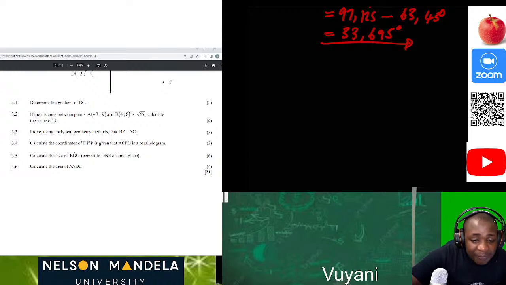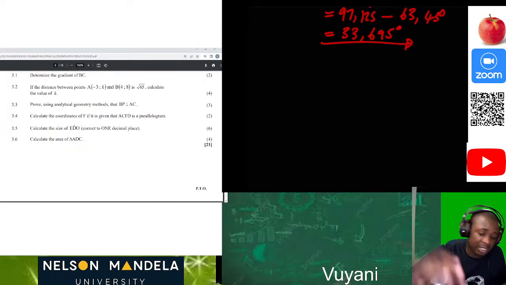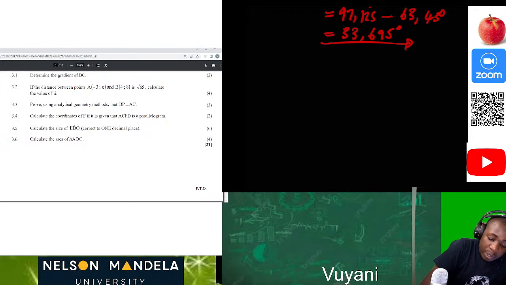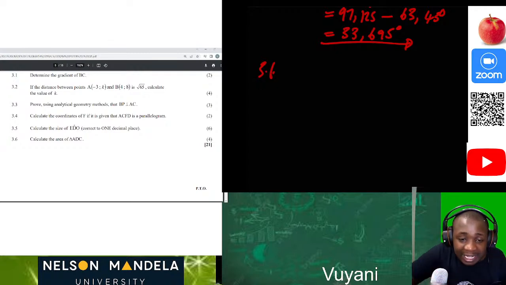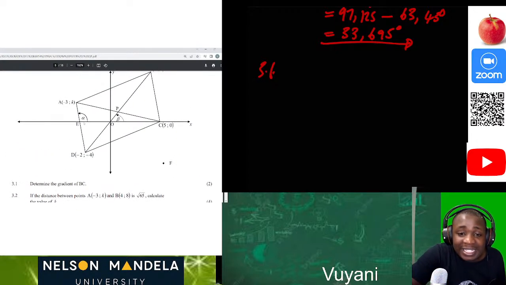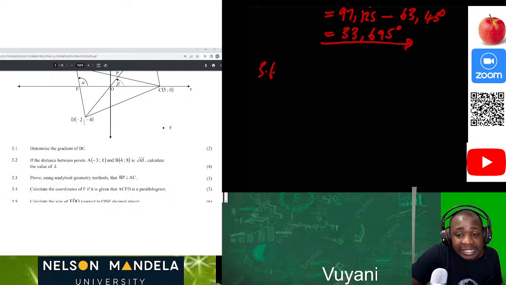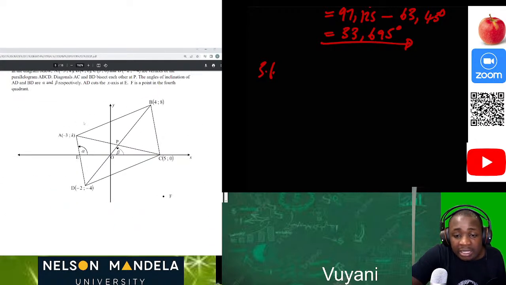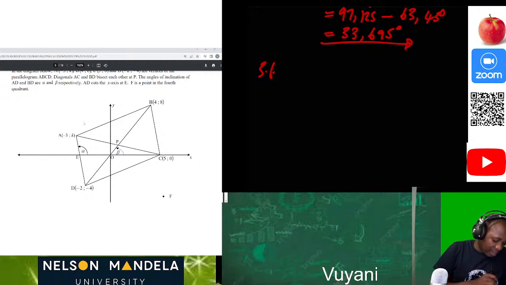Now let's move forward to the last question, which is 3.6, before we look at circle geometry. So 3.6. Let's go. Calculate the area of triangle ADC. So how can we calculate the area of triangle ADC? So we must know the length AC, and also we must know the length of DP.